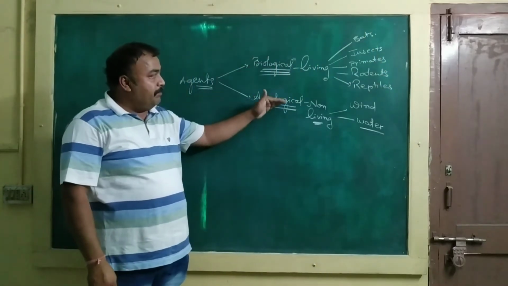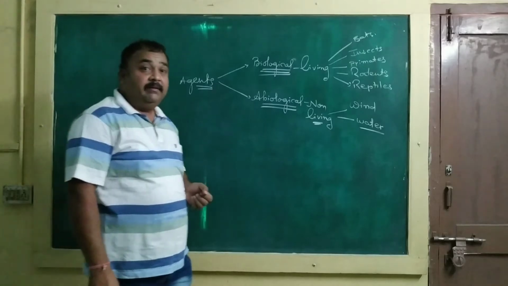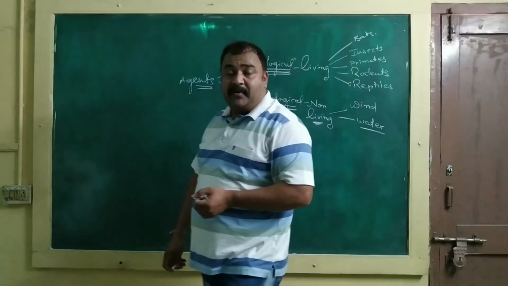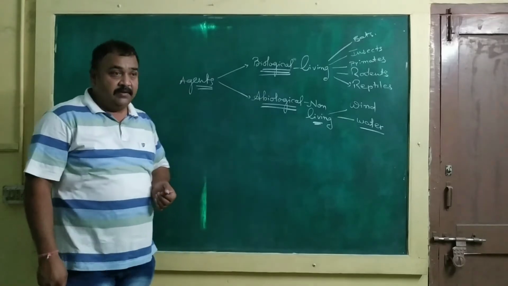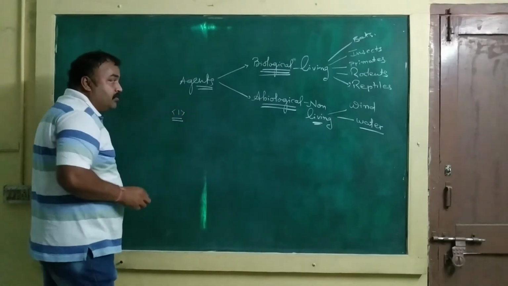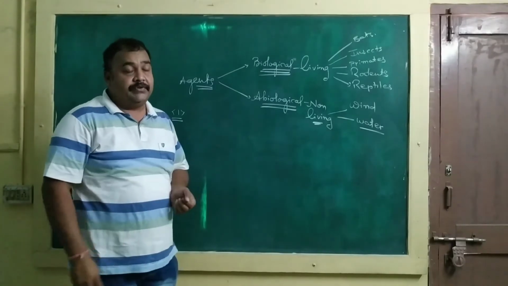So depending upon the type of pollinating agents, the pollinations are classified into various types. So we will discuss various kinds of pollination.